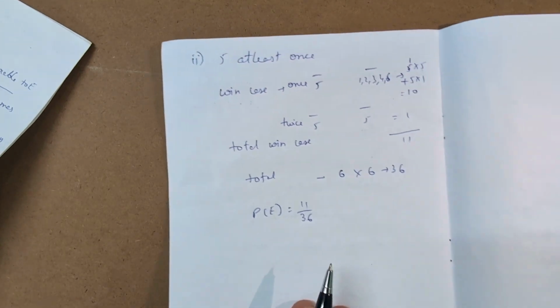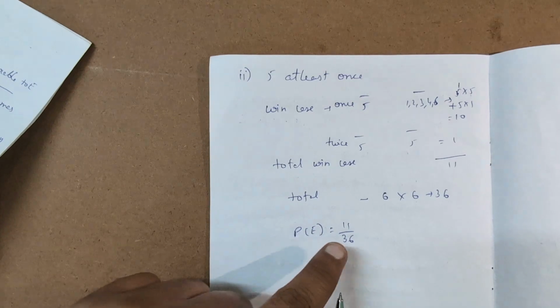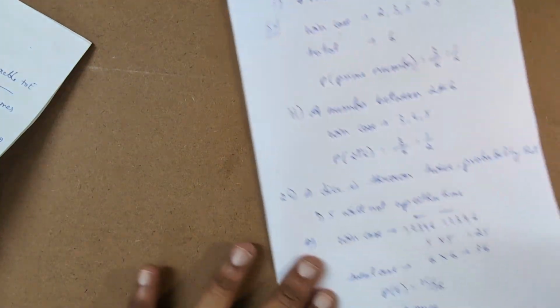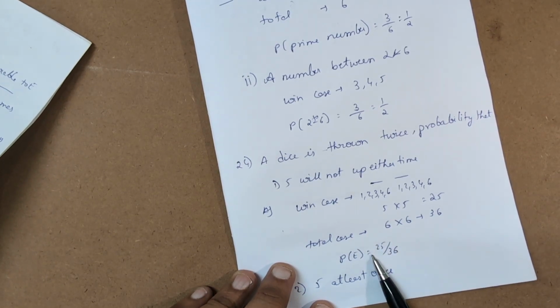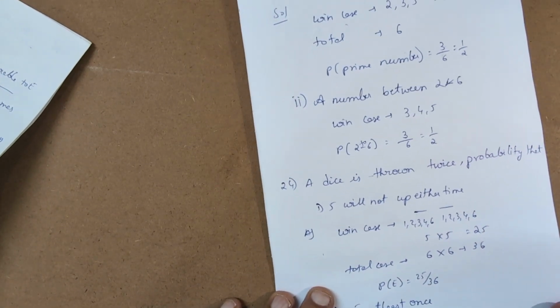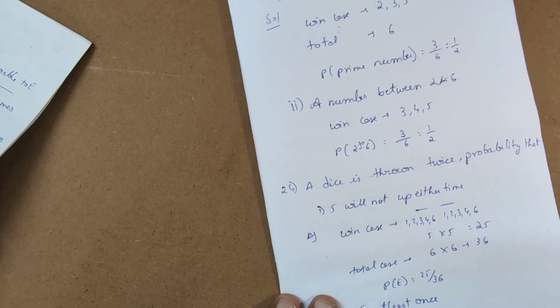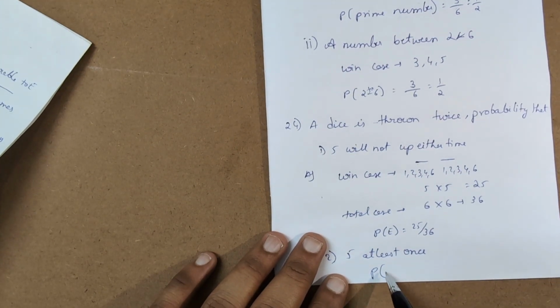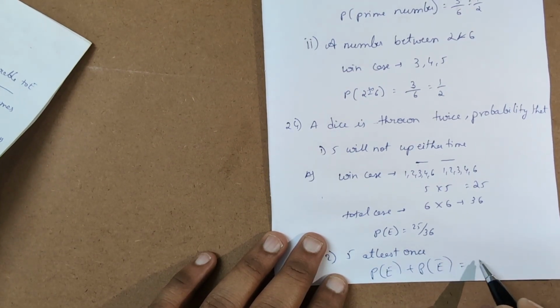If you consider here, the probability of 5 at least once is 11 by 36, and the probability of not having 5 is 25 by 36. If we sum these two, we get 25 plus 11, that is 36 by 36. As I explained previously, the probability of winning the event plus the probability of not winning the event is equal to 1.